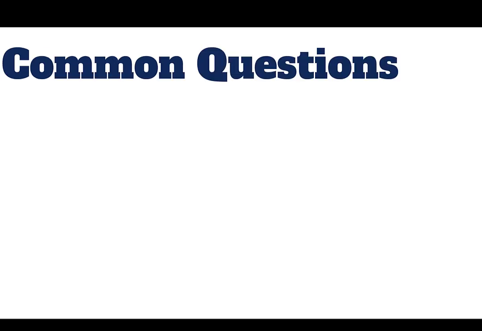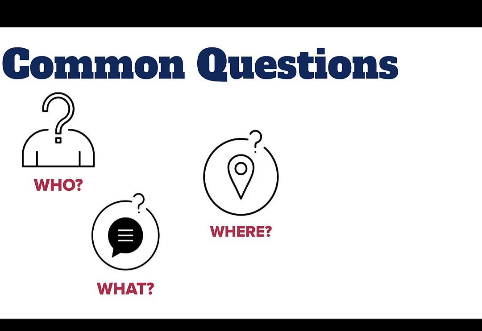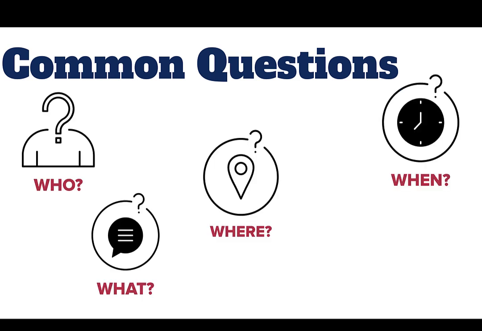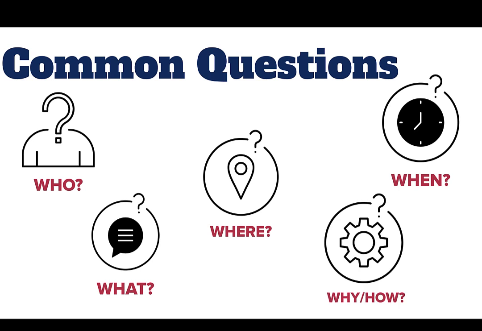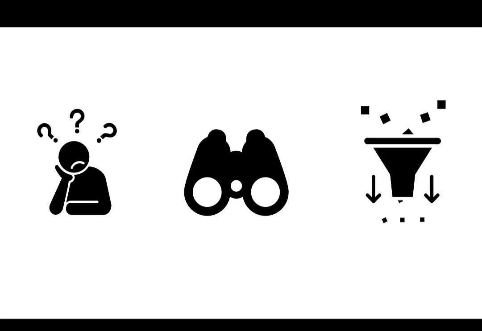One easy way to develop your topic is to ask yourself some common questions. Questions like who, what, where, when, why, or how. These are questions journalists ask themselves every time they write a story. But let's say you don't know enough about tattooing to even begin to answer those questions. It's important that we explore our potential topic to find the answer to some of those questions before we move on. We need to find out more before we can be specific and ultimately refine our topic.